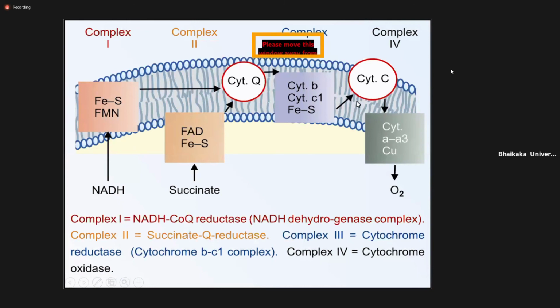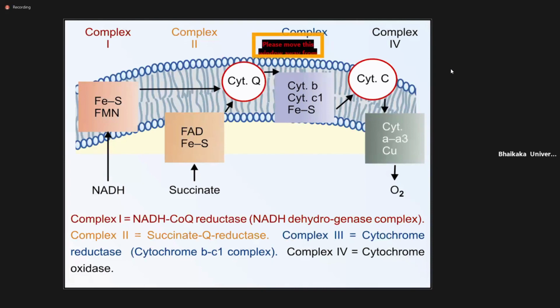So cytochrome C again transfers the electron to complex 4, and complex 4 transfers the electron to the O2 molecule. During this, again 2 protons, or H plus, come from inside to outside. So a total of 10 H plus are transported out during the electron transport.